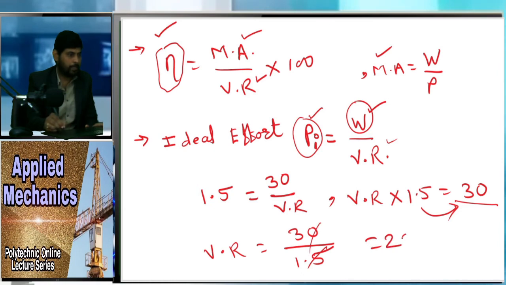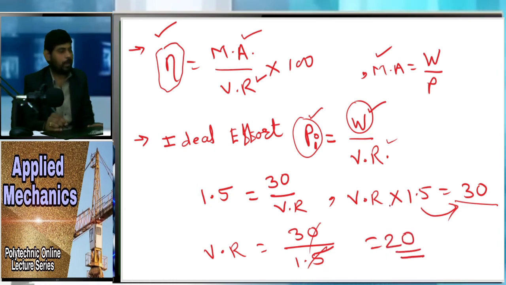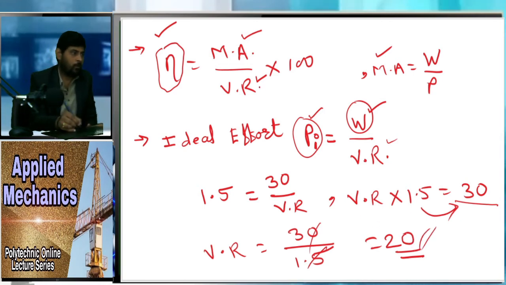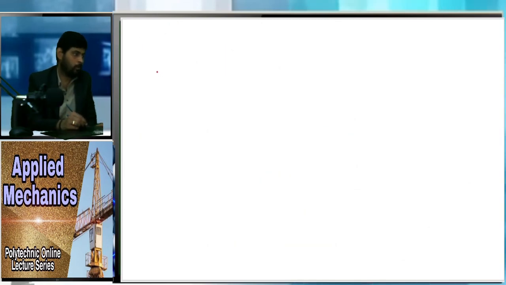20, right? Now we know the value of velocity ratio. We can find the value of mechanical advantage, so we will get the efficiency. Right now you have to use this equation.